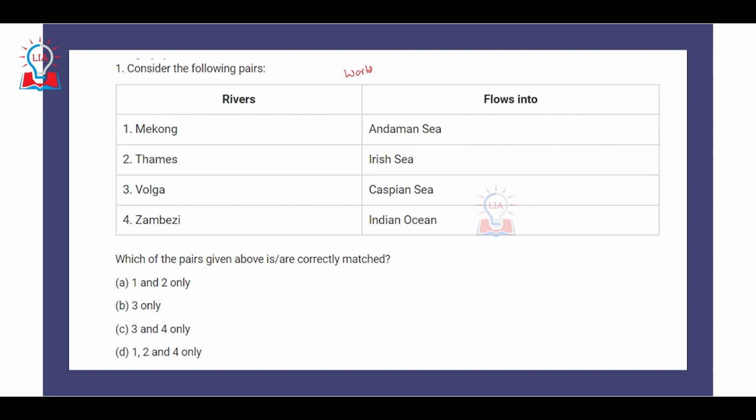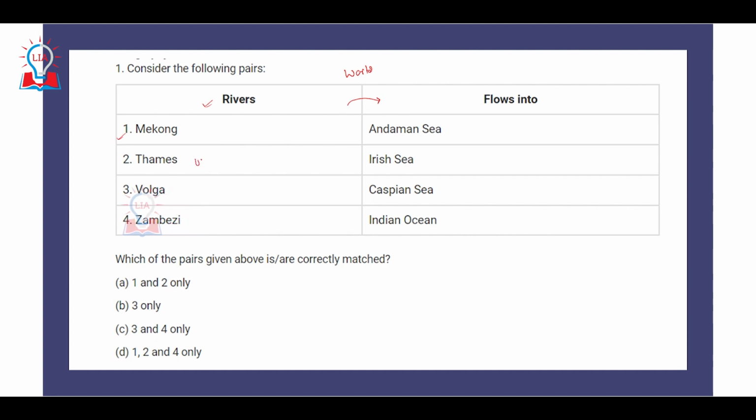So the first question is related to world geography. Map-based questions regarding the major or important rivers of the world have been asked. In this particular question, you have to match the given rivers along with the sea where these rivers finally drain. The first is the river Mekong, a very important river in Southeast Asia, and it says that Mekong flows into the Andaman Sea.